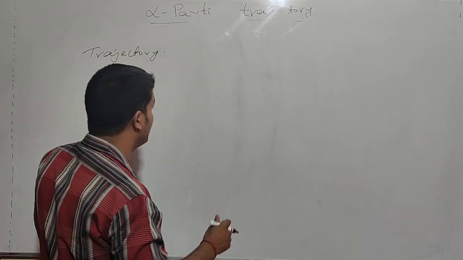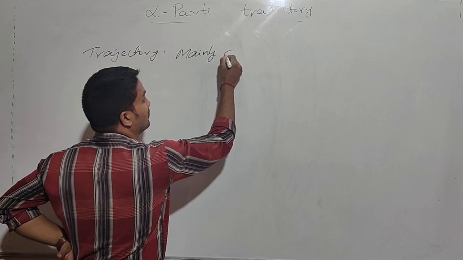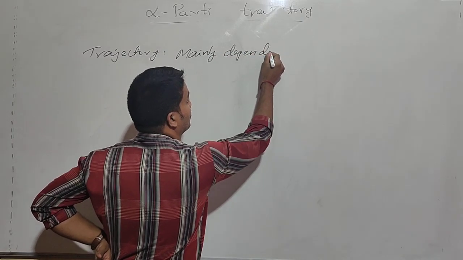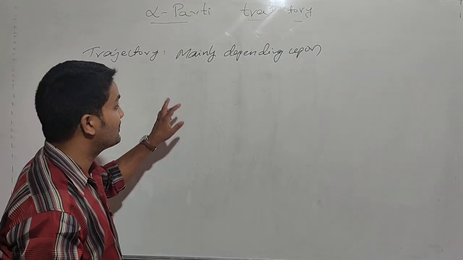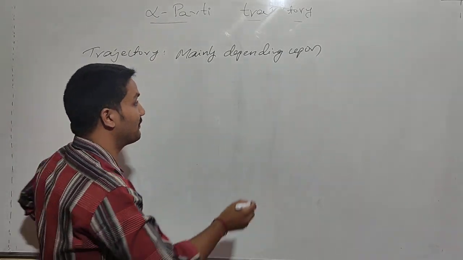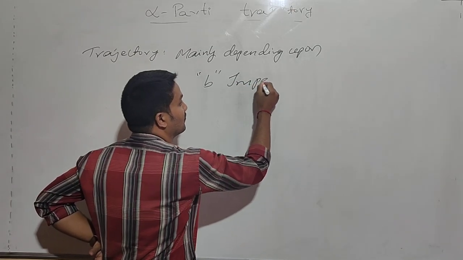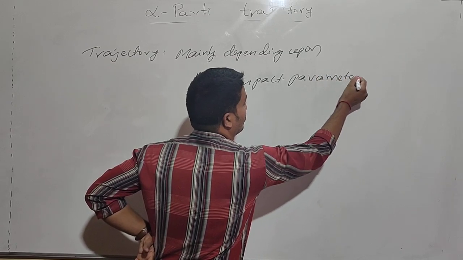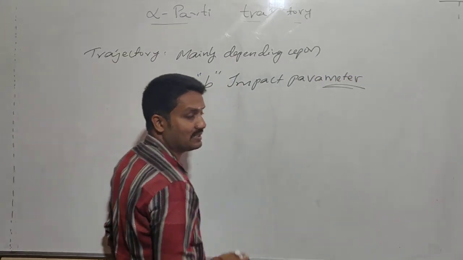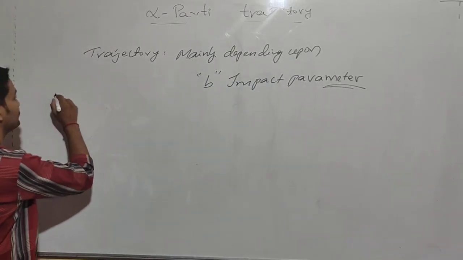Now the trajectory of the alpha particle mainly depends upon the impact parameter b. So what is the impact parameter?